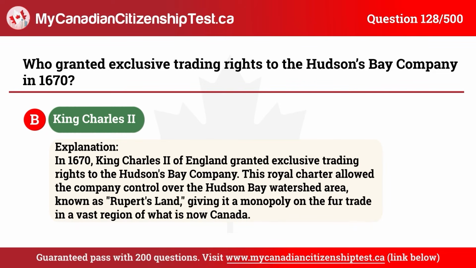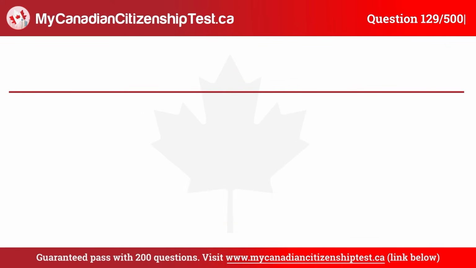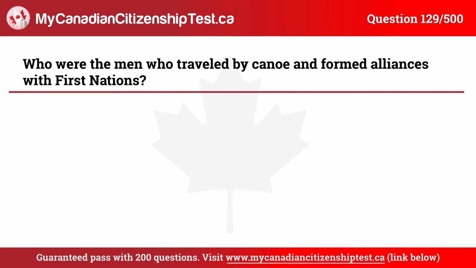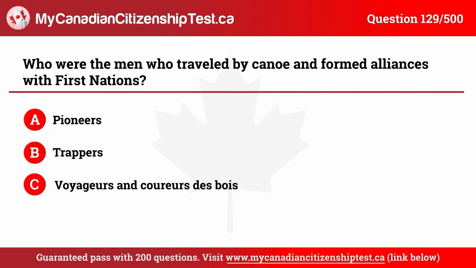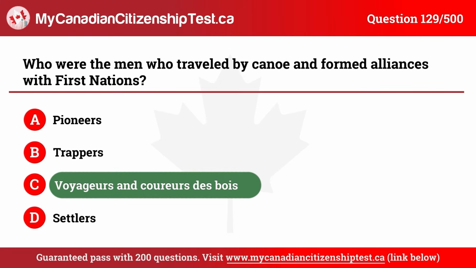Question 129. Who were the men who traveled by canoe and formed alliances with First Nations? A. Pioneers. B. Trappers. C. Voyageurs and coureurs des bois. D. Settlers. The correct answer is C. Voyageurs and coureurs des bois.